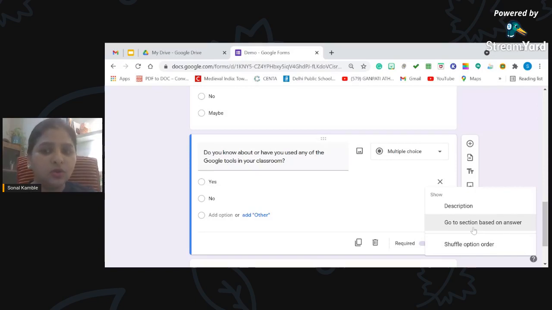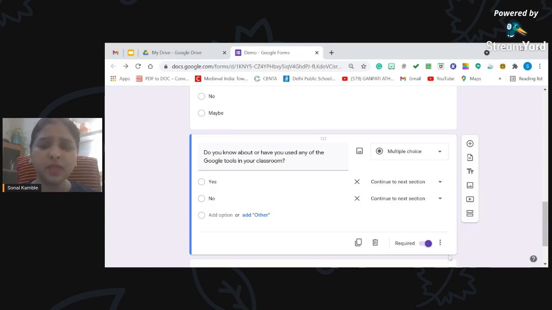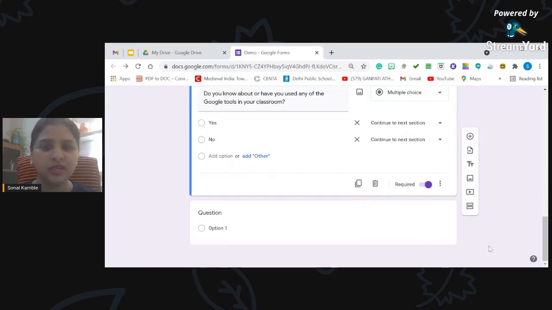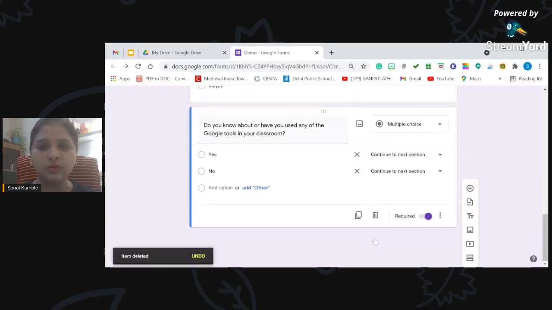Now we need to focus on go to section based on your answer. If you have selected yes, you will be taken to some other section. If you have selected no, you will be taken to some other section. And how to create that section, let's find out. So go to section based on answer. I have selected this, but I don't have any section created here. Can you see any section created here? No. So what to do?